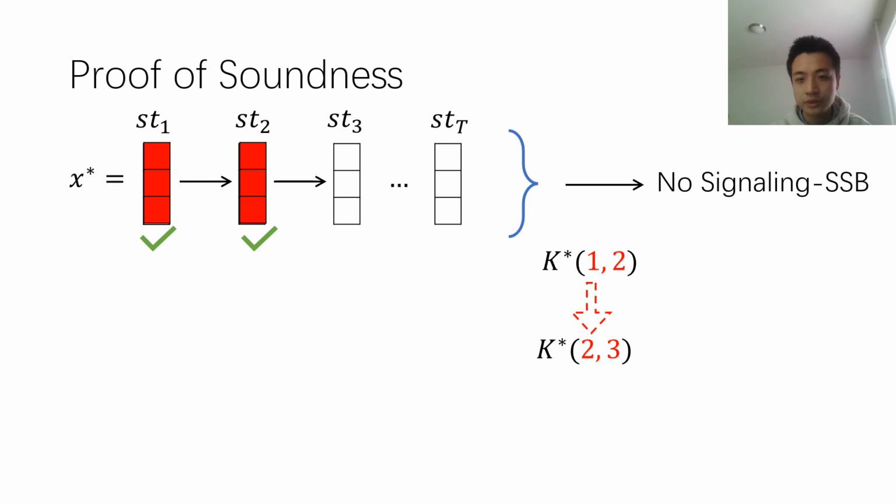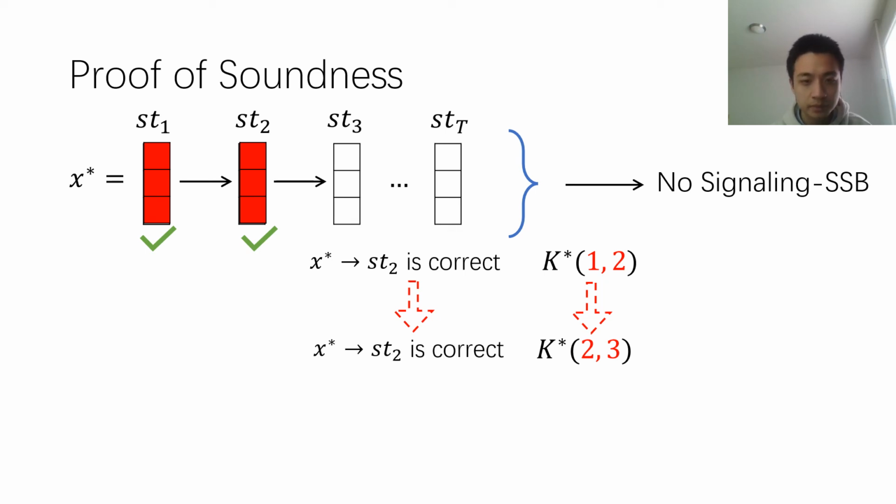Next, we switch this no-signaling SSB key to be statistically binding for the second state and the third state. And the key step is we will argue that if before this key switching, the computation from the input to the second state is correct, then after this key switching, this property is preserved by using the no-signaling property.